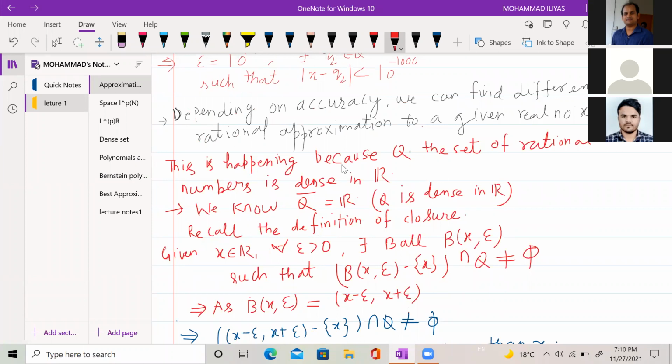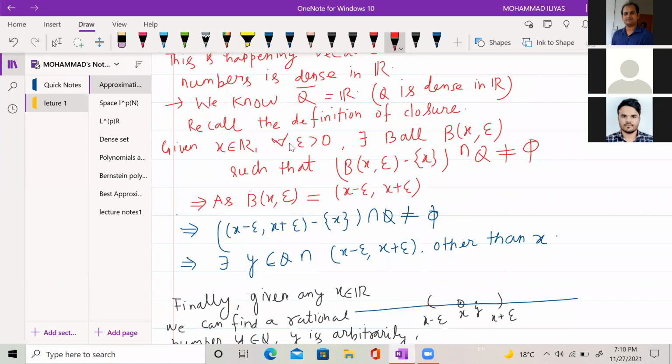Now we recall the definition of closure. Given any real number x and for any given epsilon positive, there exists a ball with center x and radius epsilon, and removing this center from this ball, the intersection with Q is always non-empty. We know that with respect to the usual metric on the real line, this ball is nothing but the open interval (x minus epsilon, x plus epsilon).